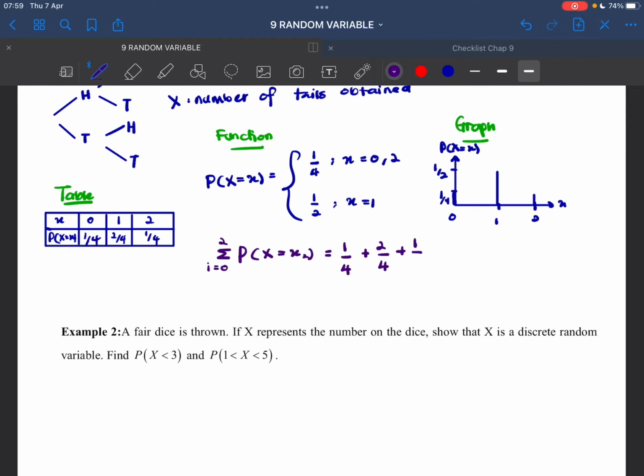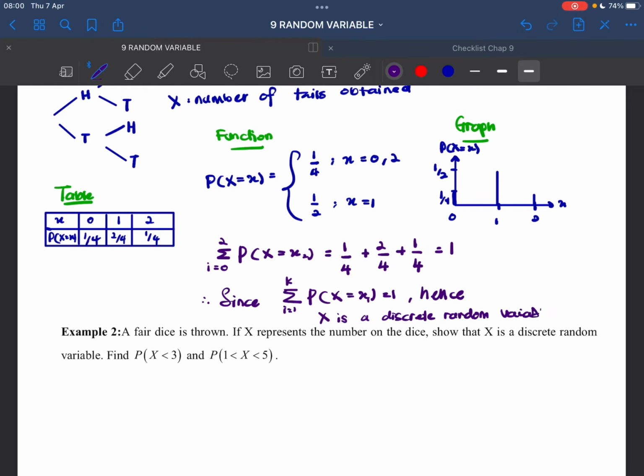And the last one is 1 over 4, which if you count that, you will get 1. So we have to do the conclusion. Since the question said show, since summation of p(x) equals to x, i equals to 1 up until k is equals to 1, hence, x is a discrete random variable.